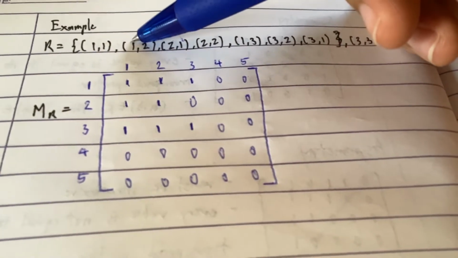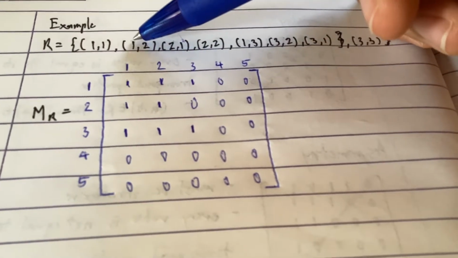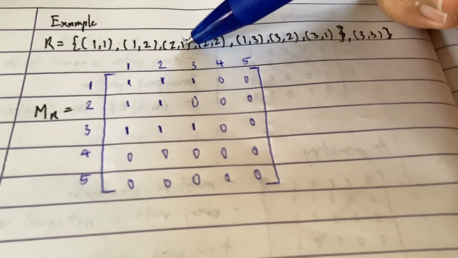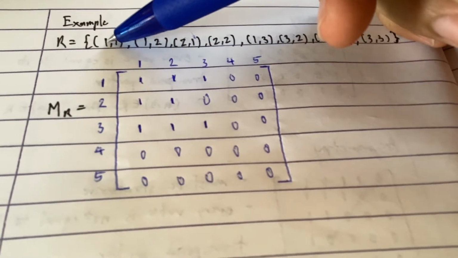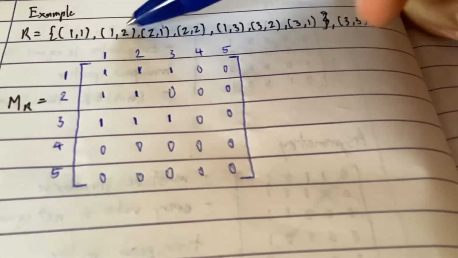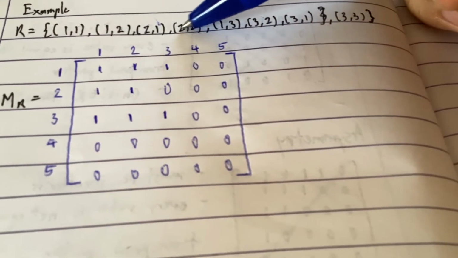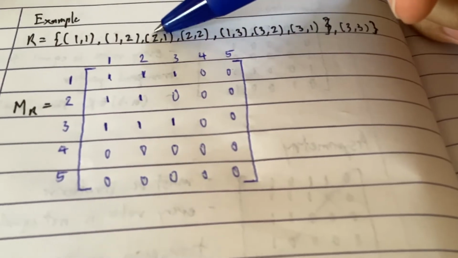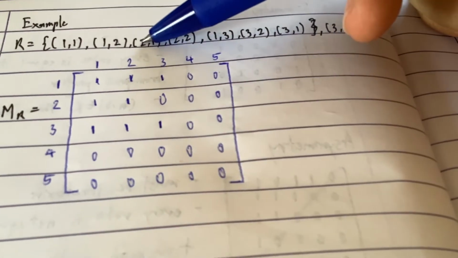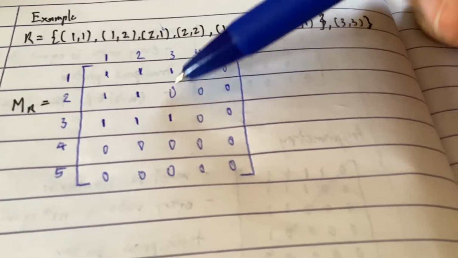Remember that if A is related to B and B is related to C, therefore A is related to C. If 1 is related to 2 and 2 is related to 1, therefore we should have 1,1. Do we have 1,1? Yes, we do. Right? Next, if 2 is related to 1 and 1 is related to 2, then 2 is related to 2. Do we have 2,2? Yes, we do. What else is related here? If 2 is related to 1 and 1 is related to 3, we should have 2,3. Do we have 2,3 here? Oh, we're supposed to have 2,3.